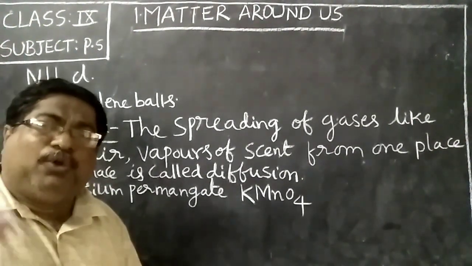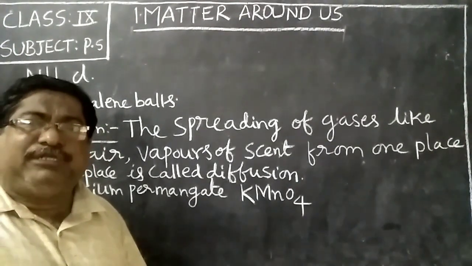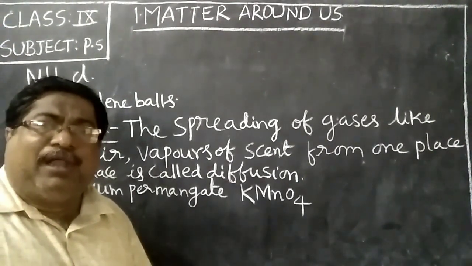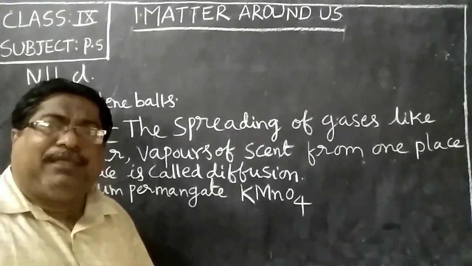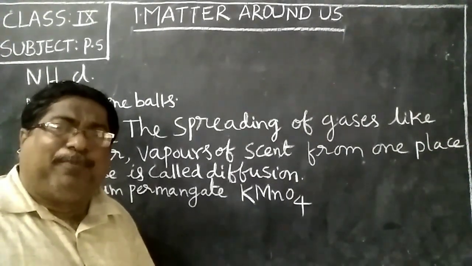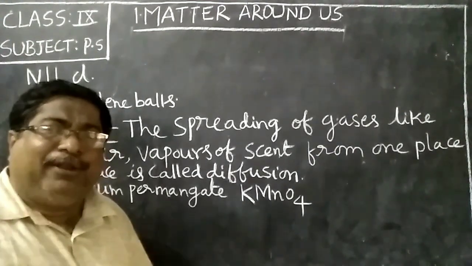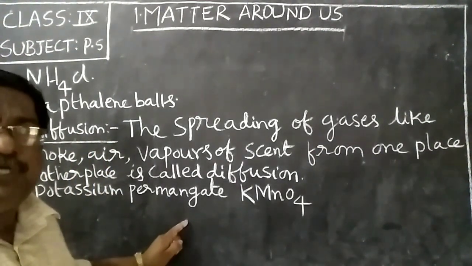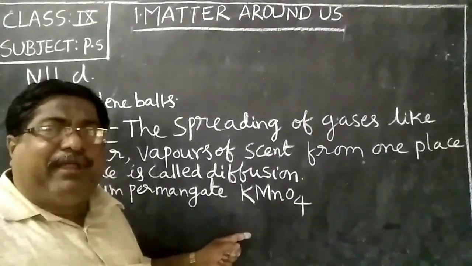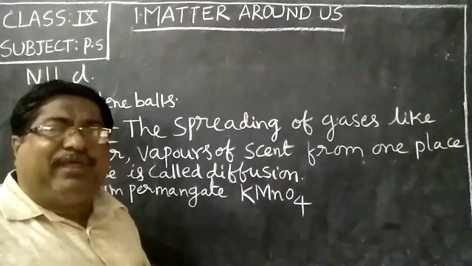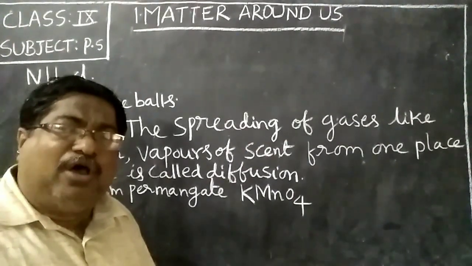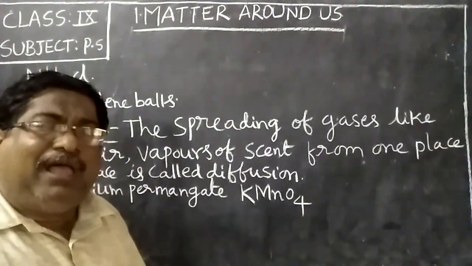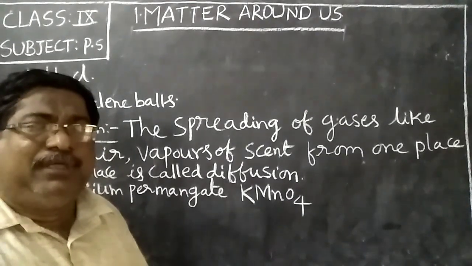If you take two crystals of potassium permanganate and drop them in water, the color becomes purple. Here potassium permanganate crystals are solids, water is liquid, and this is called diffusion of solids in liquids.